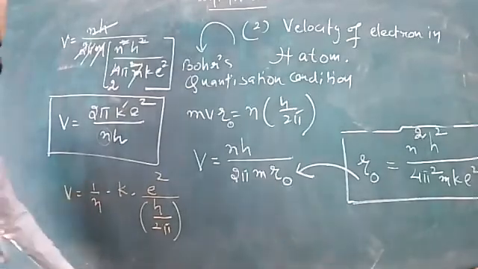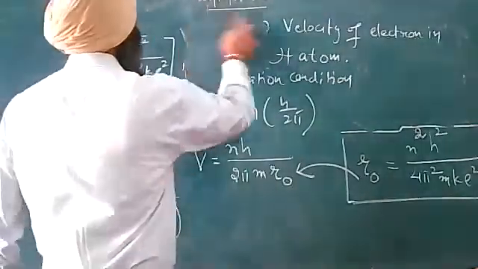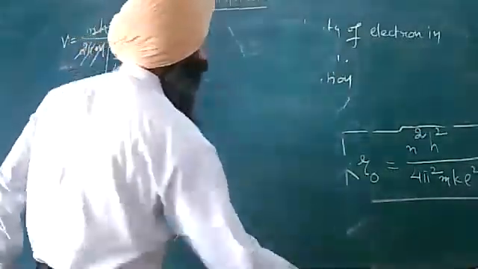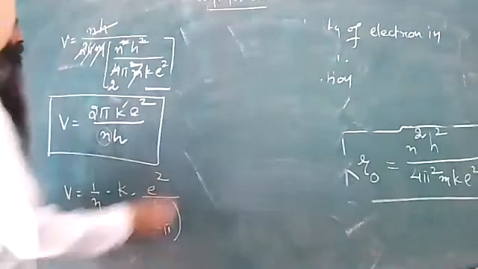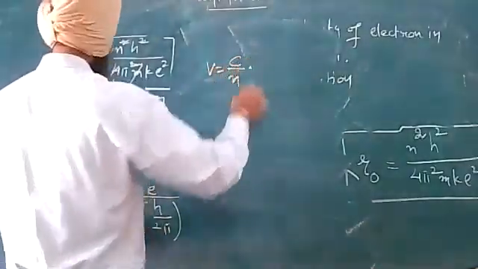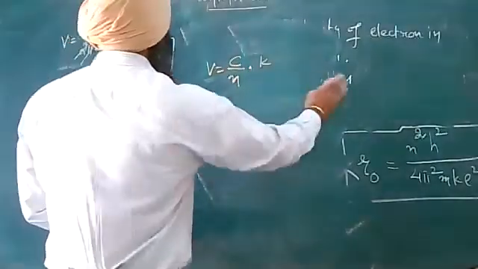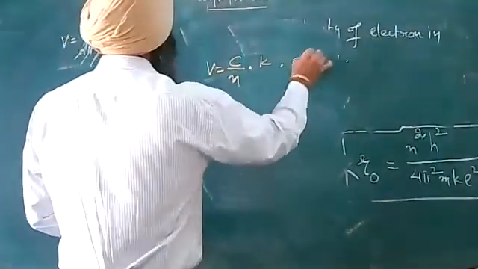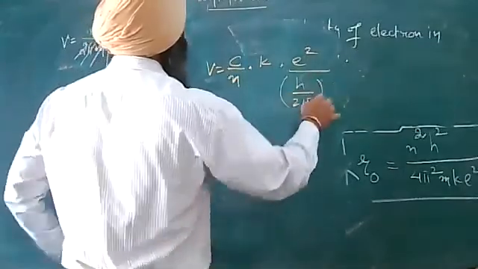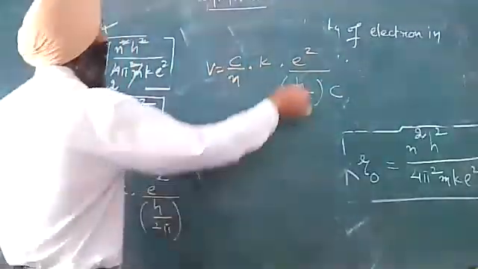What further can I do? Let us see. I just multiply by the velocity of light and divide by the velocity of light. I will have v to be equal to c by n into k, and here dear all, this is e square upon h upon 2 pi into c. This whole